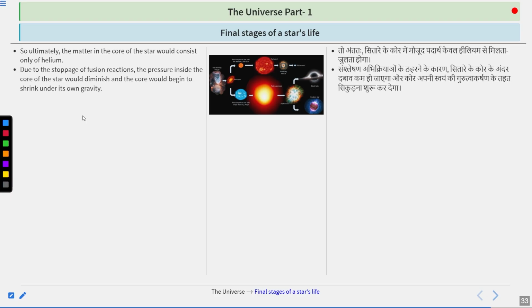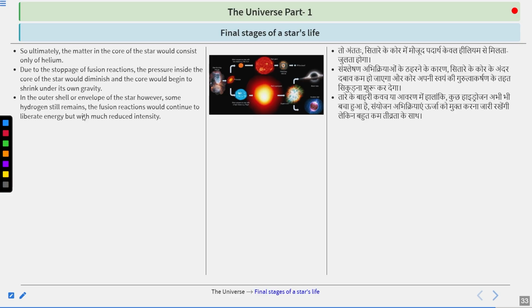Due to the stoppage of the fusion reaction, the pressure inside the core of the star would diminish, and the core would begin to shrink under its own gravity. In the outer shell or envelope of the star, however, some hydrogen still remains.